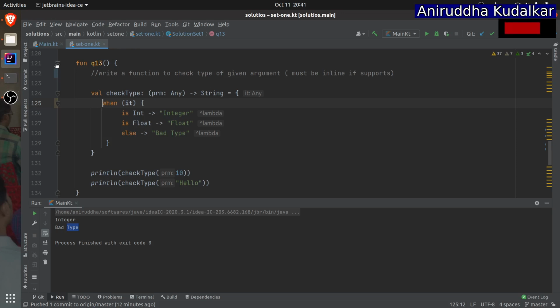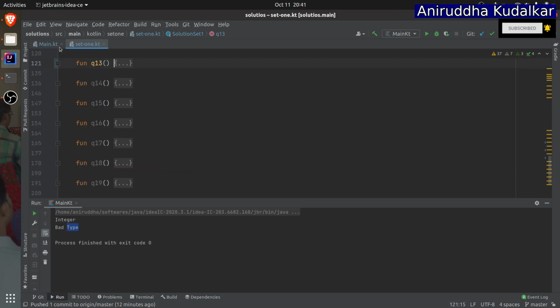Fine, that's question 12. Is operator checks the type. Remember that. Is operator checks the type. That you need to learn over here.